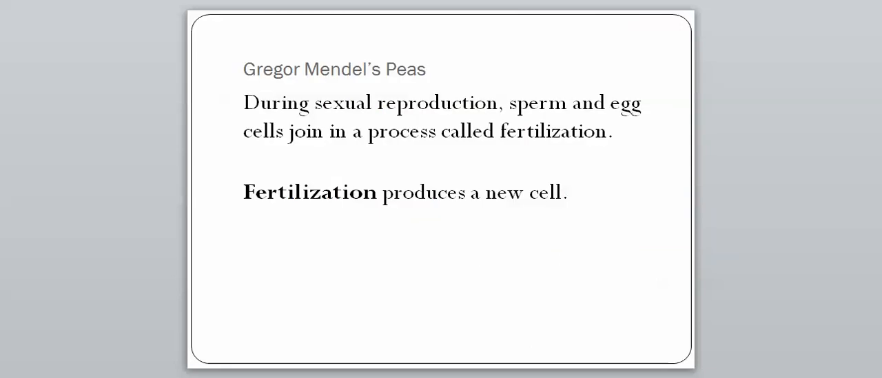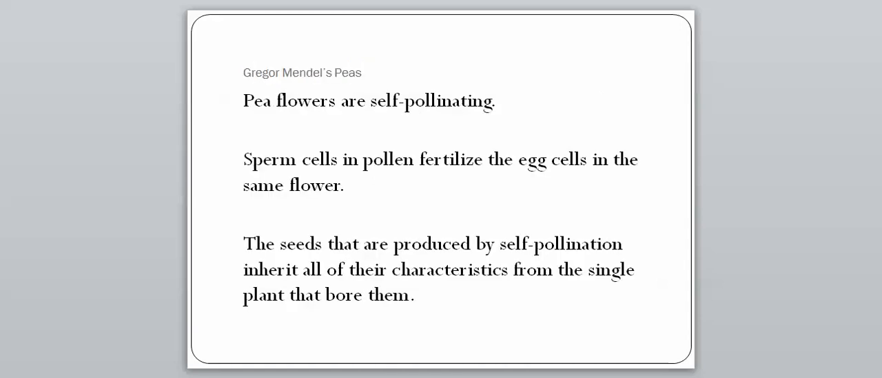And another thing that he knew is during sexual reproduction, sperm and egg cells join in a process called fertilization. And fertilization is going to produce a new cell. So that's what he knew so far, and this is more things that he knew.